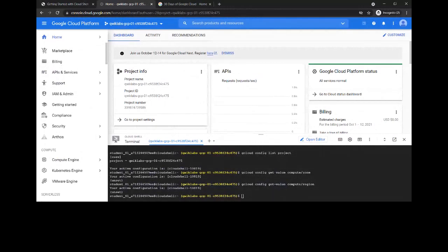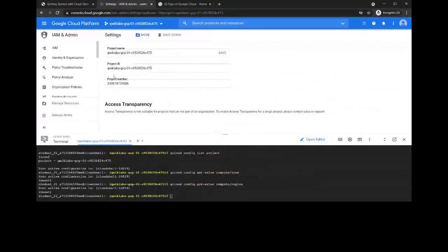So here you can see the current project name, project ID, and project number. This is one way of checking your project name, project ID, and project number. The other one is the project ID is visible over here, and project name and project number are over here.